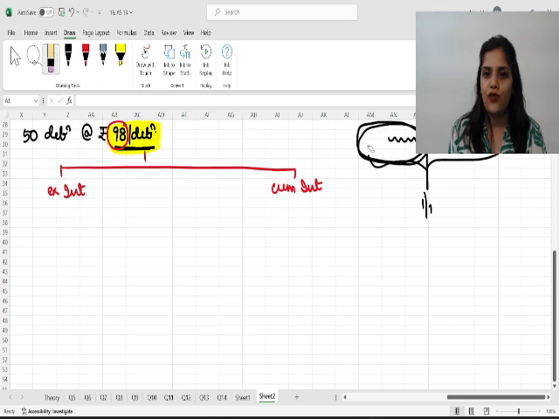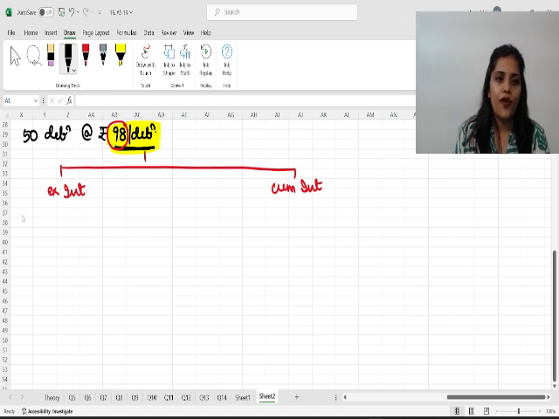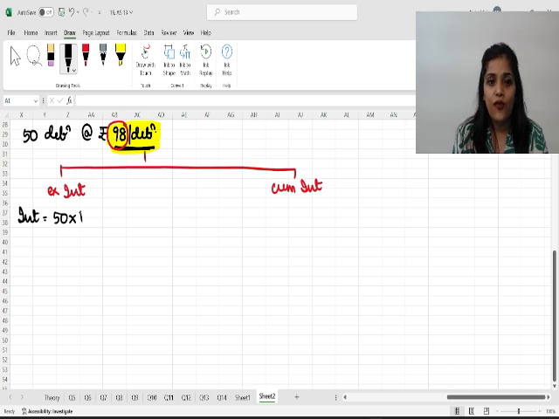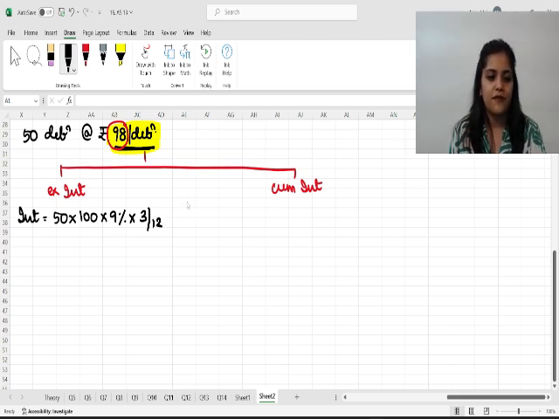Now I will show you how to exactly calculate. Pay attention. First we should calculate the interest on 50 debentures, whose value is 100 rupees each, at 9% for 3 months. Let's calculate. 50 debentures of rupees 100 each, 9% for 3 months will be about 113 rupees. I'm just rounding it off. Now this is the ex interest.